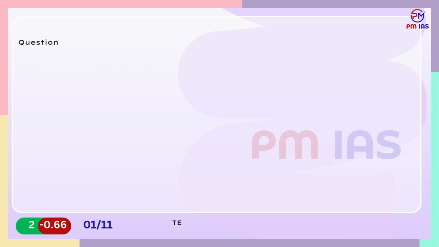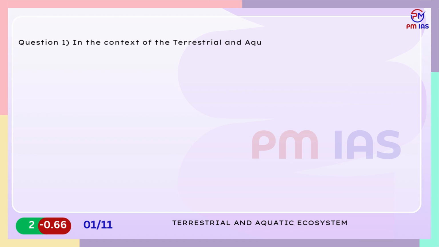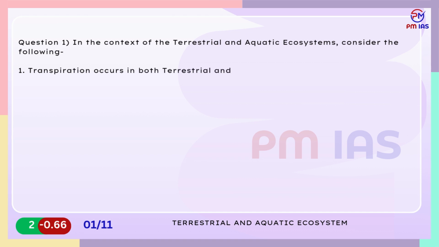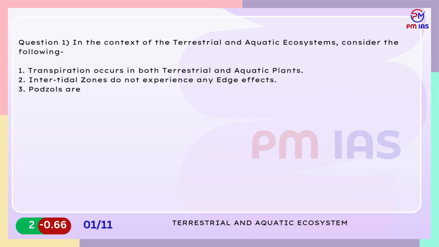Terrestrial and aquatic ecosystem. Question 1. In the context of the terrestrial and aquatic ecosystems, consider the following. 1. Transpiration occurs in both terrestrial and aquatic plants. 2. Intertidal zones do not experience any edge effects. 3. Podzols are the typical soils found in the boreal ecosystems. Which of the statements given above are correct?